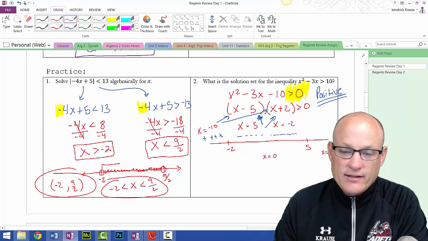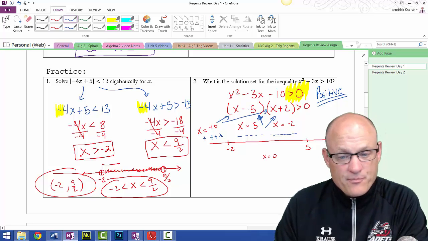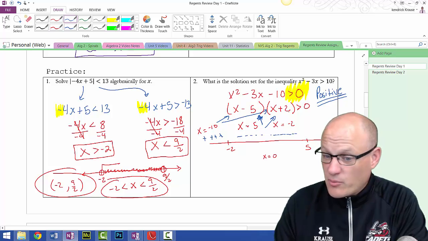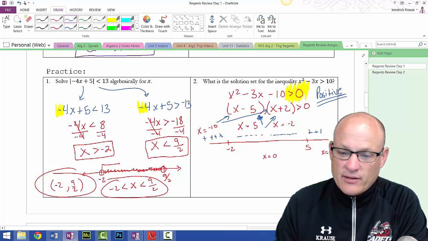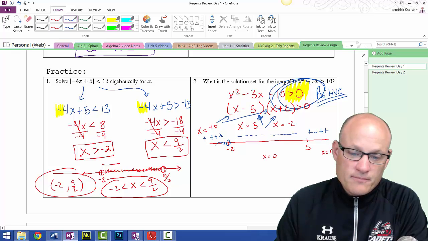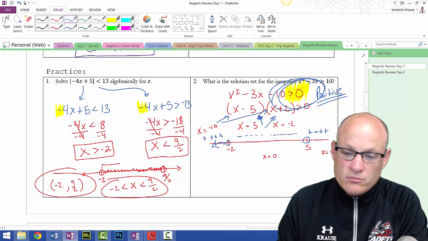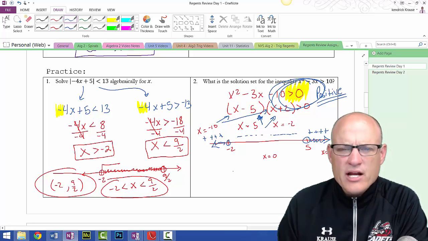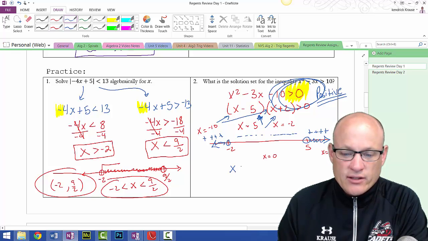And if I put in 10, 10 minus 5 is 5. That's positive. 10 plus 2 is 12. That's also positive. Positive times positive is positive. And I'm looking for it to be positive. So I'm looking for open circle going this way and open circle going that way. So my answer is, and I'll do this in standard notation and in interval notation, x is less than -2 or x is greater than 5.